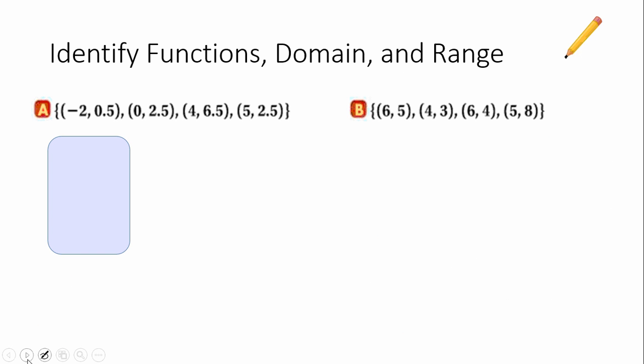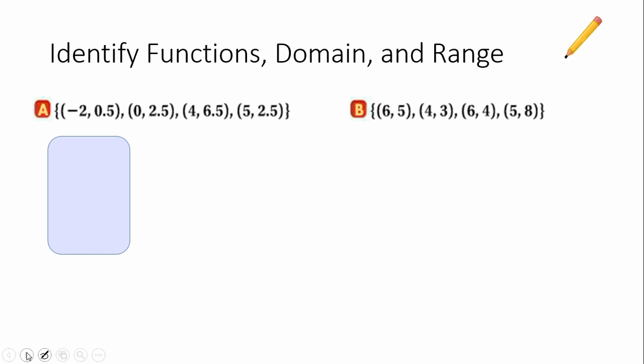So for the last two examples here, we're going to go ahead and draw some mapping diagrams to illustrate that point again. Here's the first set of points written in coordinate notation, and we're going to go ahead and make a mapping diagram of them. So I'm going to draw the two boxes. In the first one go all the x values. So my x values here are -2, 0, 4, and 5.